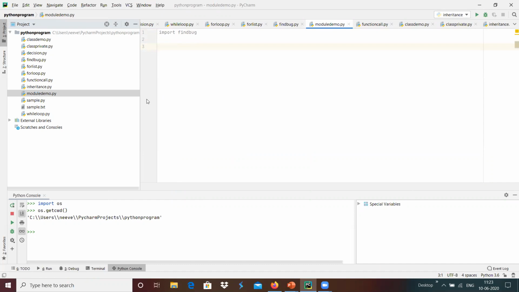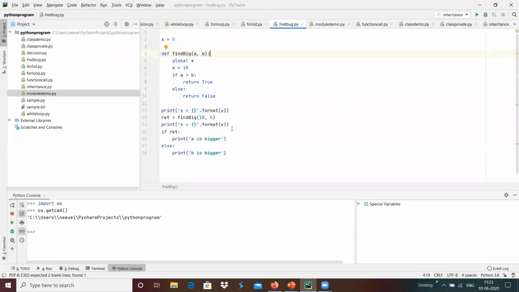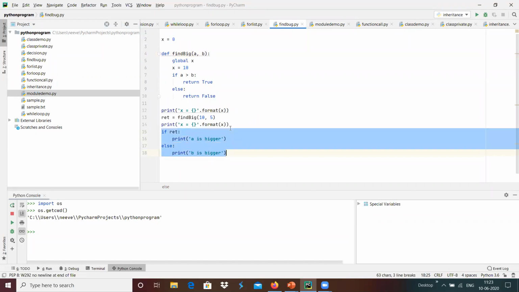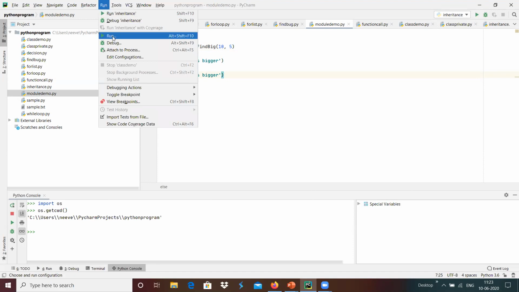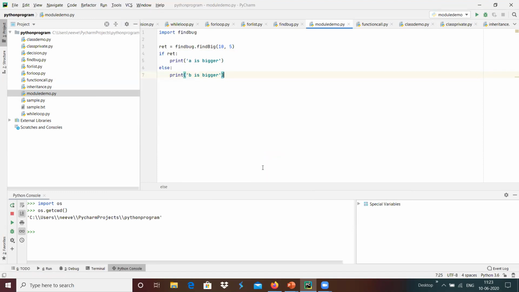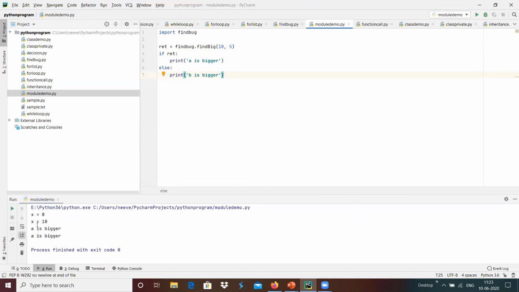Inside that, I'm going to create return equals find big dot find big, and I'm going to check 10 comma 5 over here, and with that I'm going to compare which is bigger, using the module. Suppose I'm going to run this module demo.